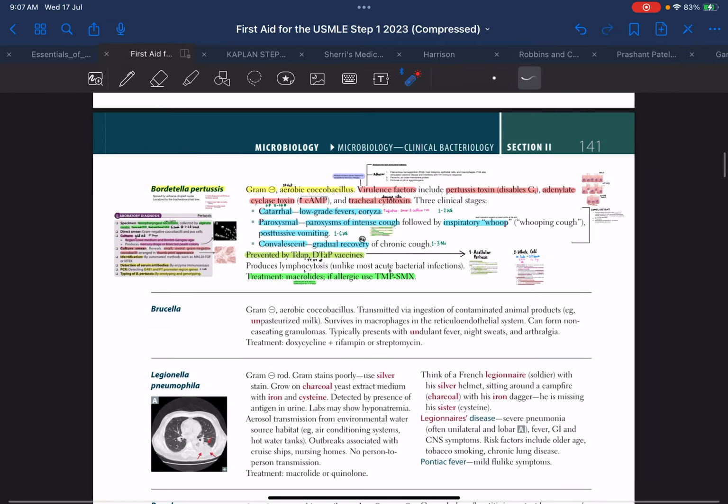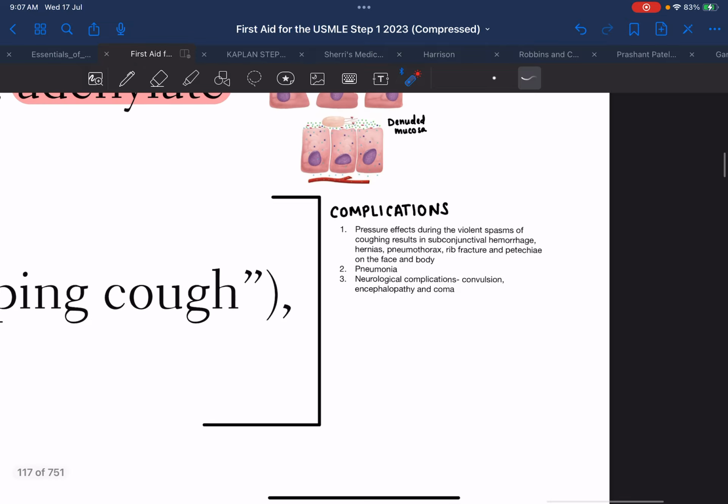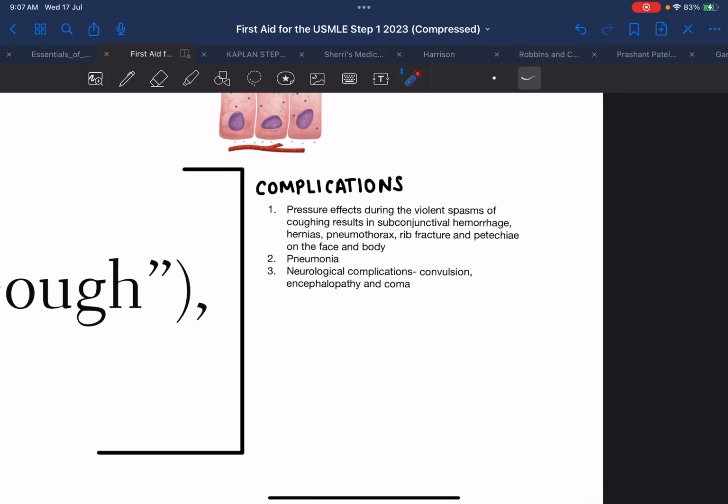Now we have talked about Bordetella and the infection it causes. It can also cause some complications. What complications can it cause? Since there are violent spasms in coughing, it can cause pressure effects. These pressure effects can cause subconjunctival hemorrhage, hernias, pneumothorax, rib fractures, or petechiae. There could be secondary pneumonia, and there could also be neurological complications, as Bordetella can cause encephalopathy, convulsion, and coma.